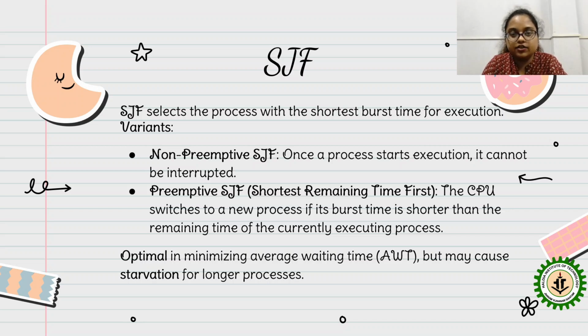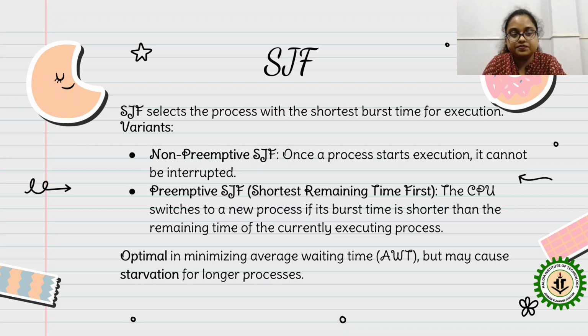In preemptive, there is one kind of SJF, that is shortest remaining time first, SRTF. We can also call it preemptive SJF. The CPU switches to a new process if its burst time is shorter than the remaining time of the currently executing process. So it is optimal in minimizing average waiting time but may cause starvation for longer processes.